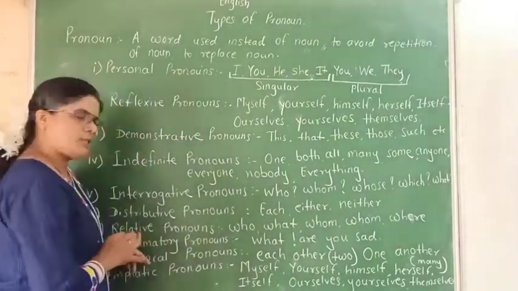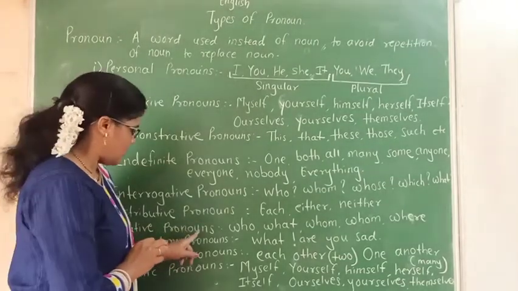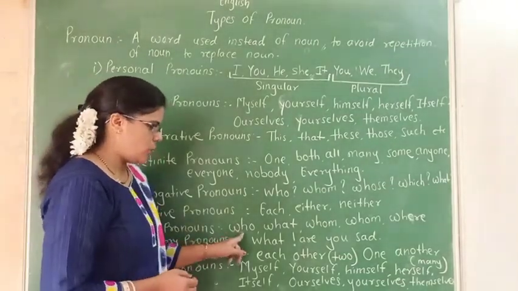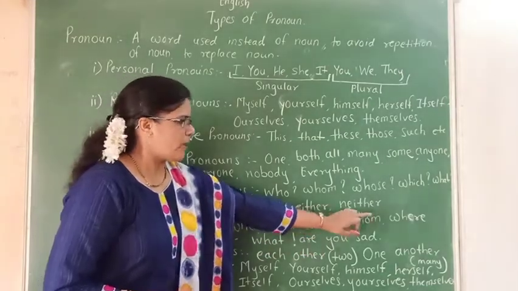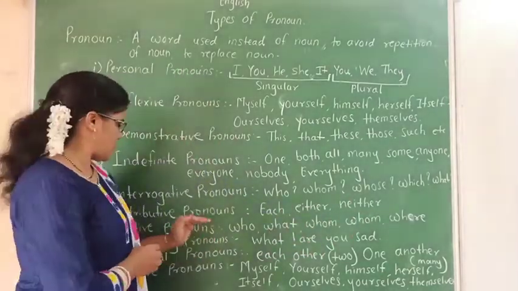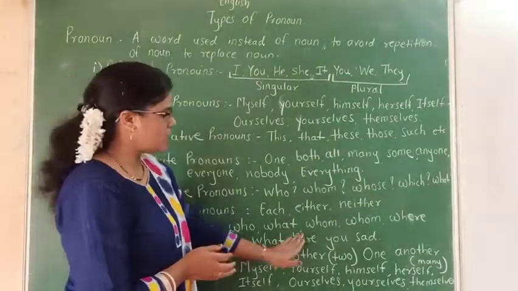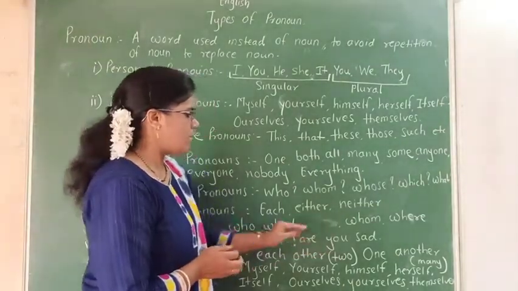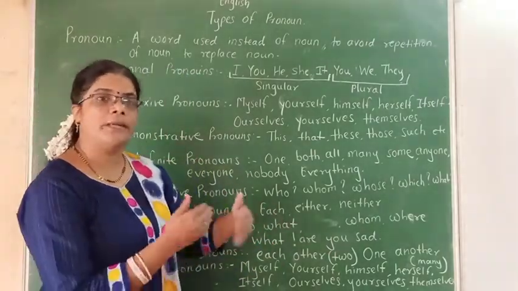Then, the next type of pronoun is relative pronoun. Relative pronouns in English are who, what, whom, then, where, etc. What do these relative pronouns do? These relative pronouns tell us something about that noun or are used in place of a noun.